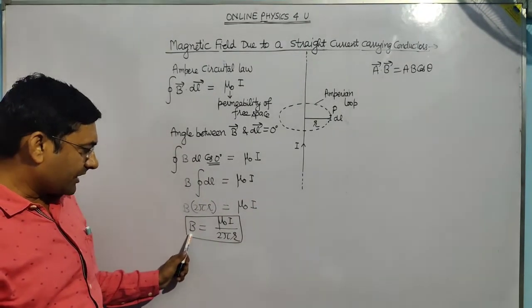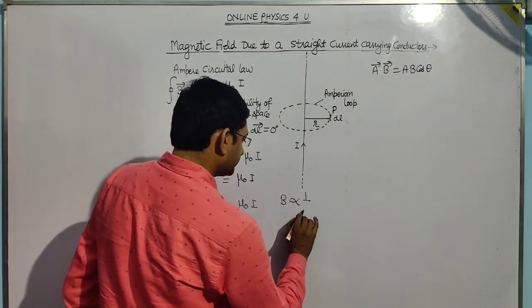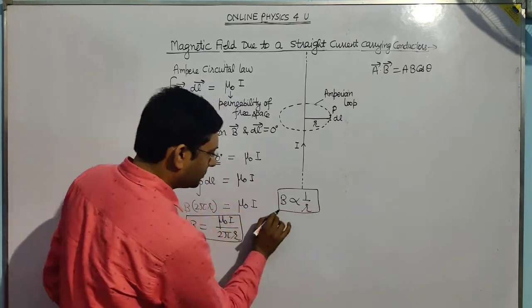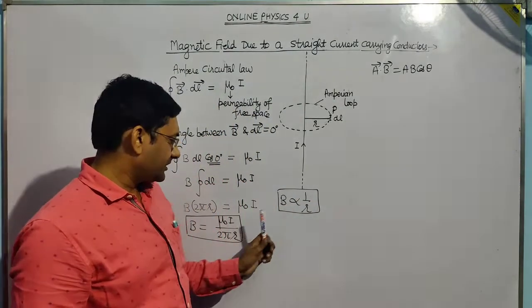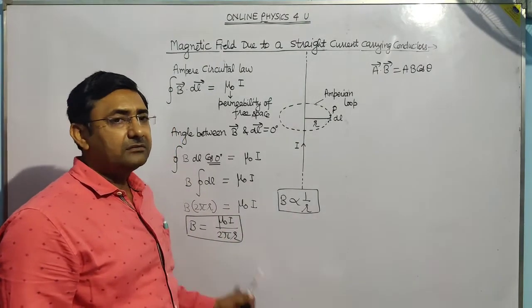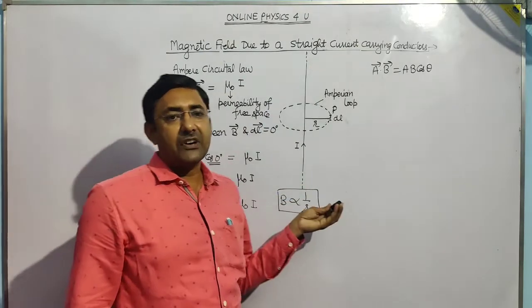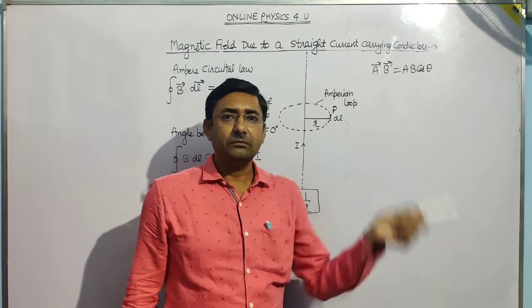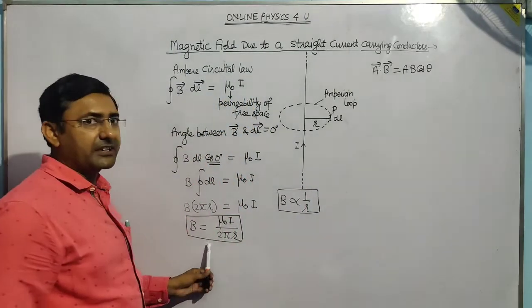So from here you can see that B is inversely proportional to r. Remember, this formula is only and only valid if this wire is infinitely long. If the wire is infinitely long or very long, then only this formula will work.